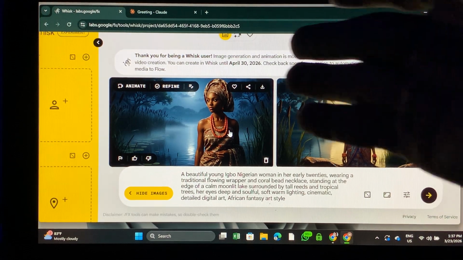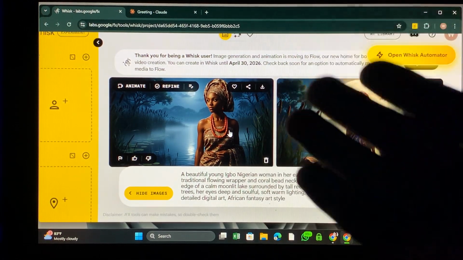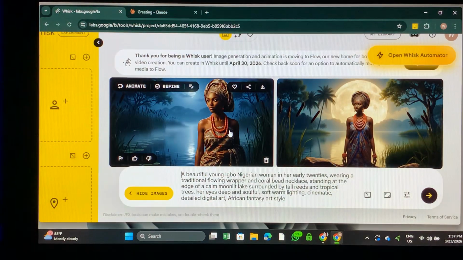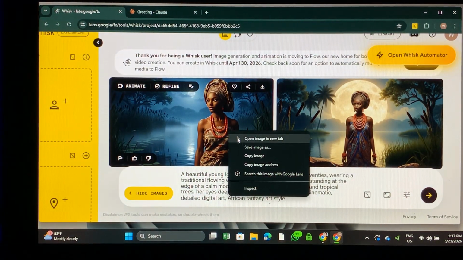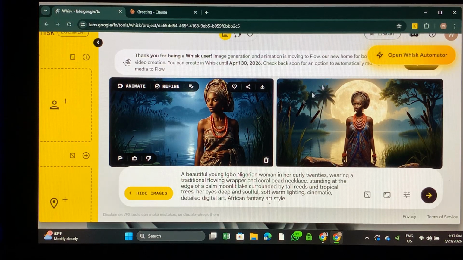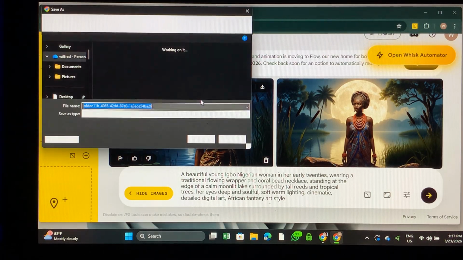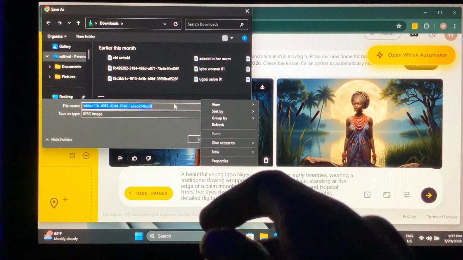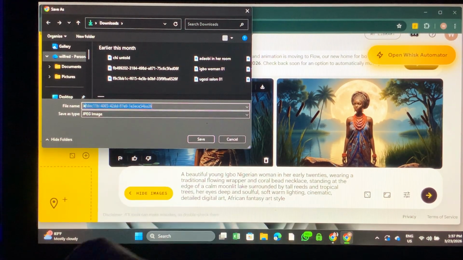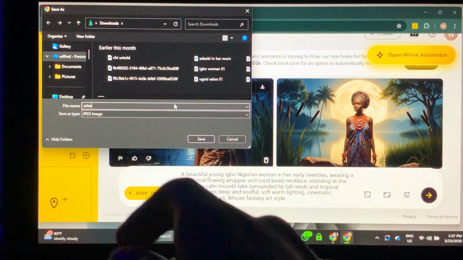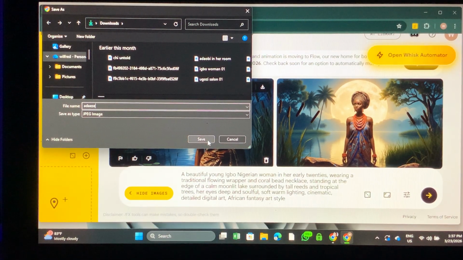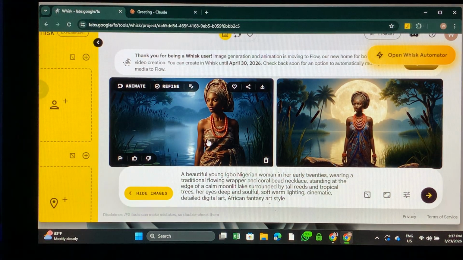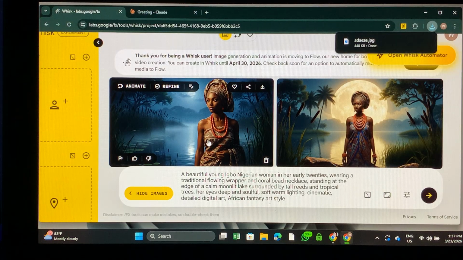I'm going to download this one and use it over here again to check if it's going to make sense. If it's not, I'm going to reprompt it. So let me just save the image. You save it as Adaeze. I'm going to be saving that right here.